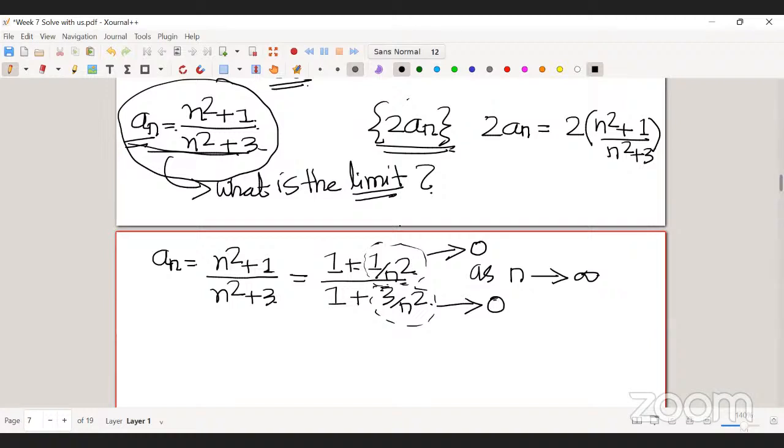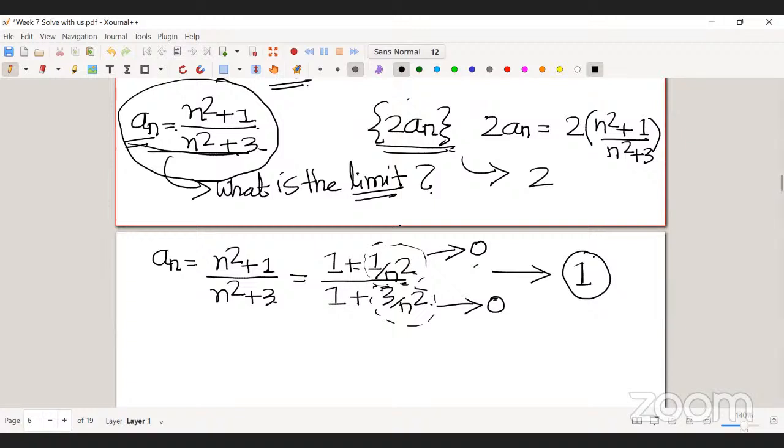So finally this whole thing will come closer and closer to 1, right? So that's why the limit of an is 1. So now I can blindly say that the limit of 2an is 2, which is nothing but 2 times the limit of this original sequence a.